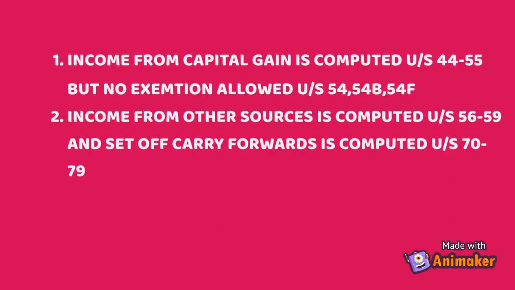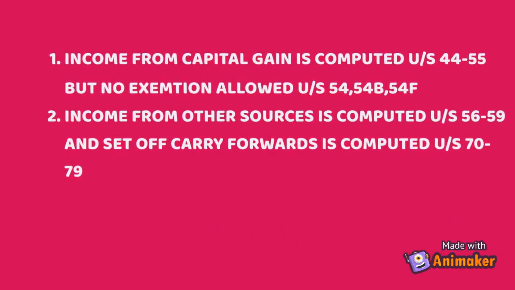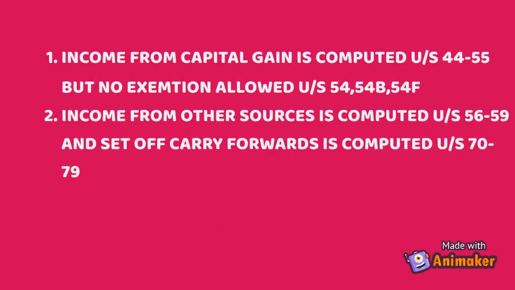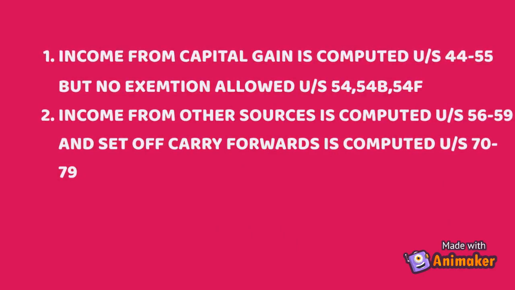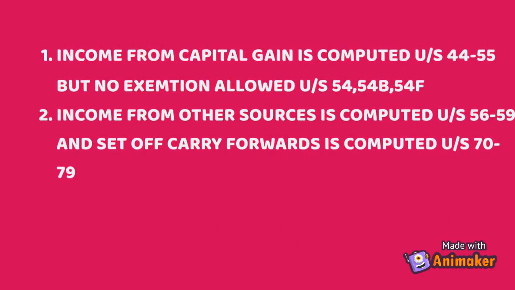Income from capital gain is computed under section 44 to 55, but no exemption is allowed under section 54, 54B, 54F. Income from other sources is computed under section 56 to 59, and set off and carry forward is computed under section 70 to 79.